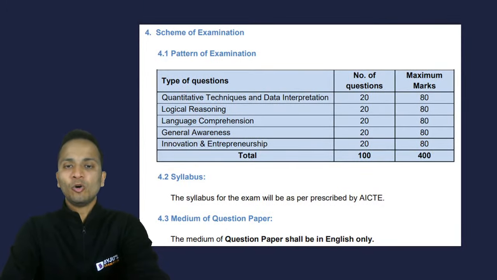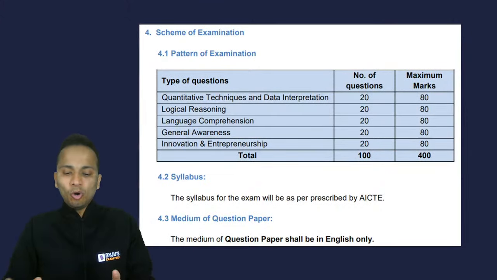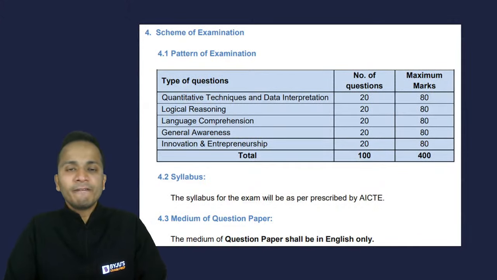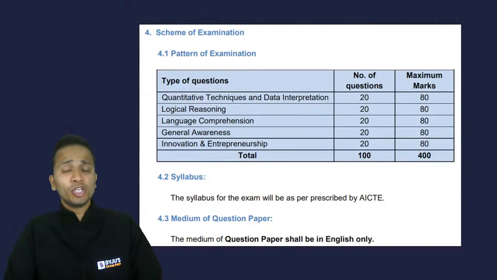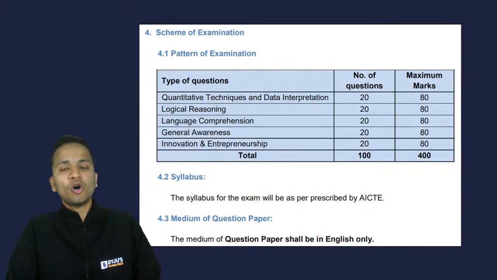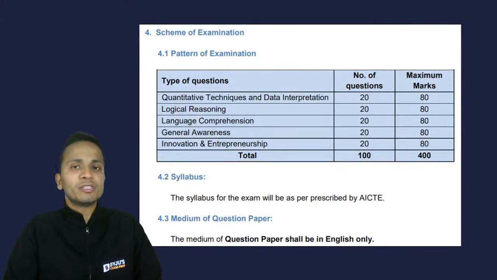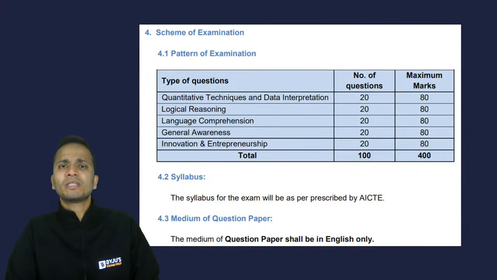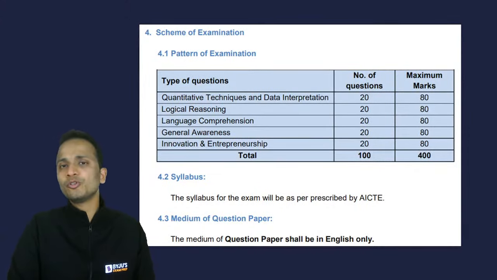Okay, so I hope now the entire table is visible to you. All these 100 questions are divided in 5 sections. One of the sections is quantitative techniques and data interpretation, having 20 questions. So the overall weightage for this section is 80 marks. But there is no sectional time limit. So it also depends on your performance and your speed in the other sections that will decide the time that you are going to spend on this particular section.